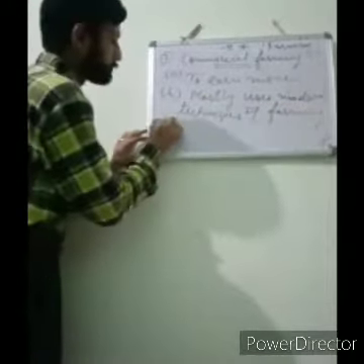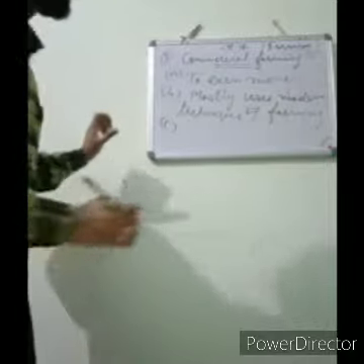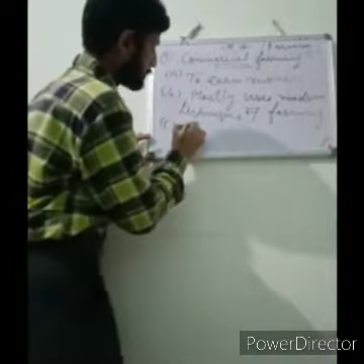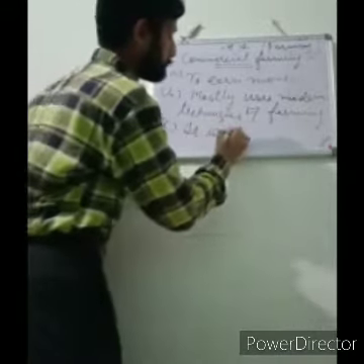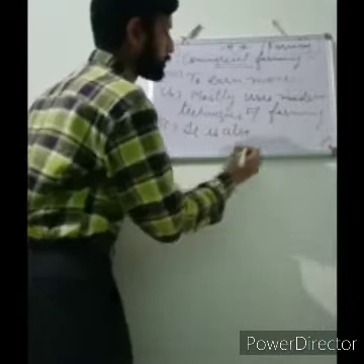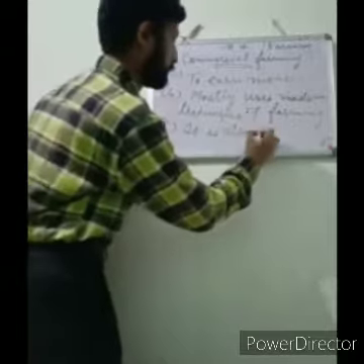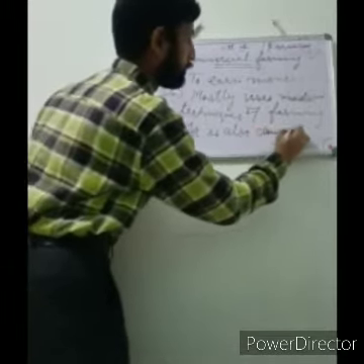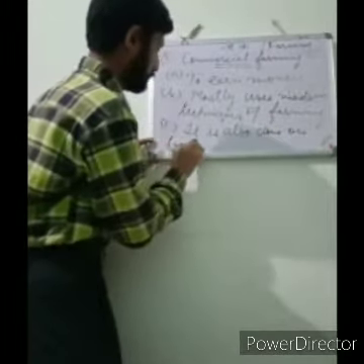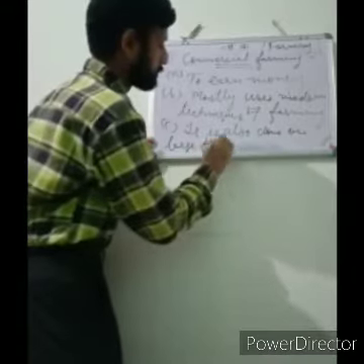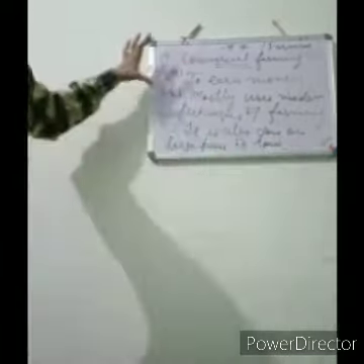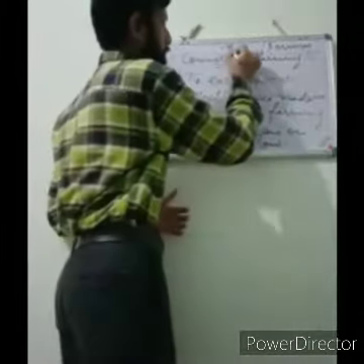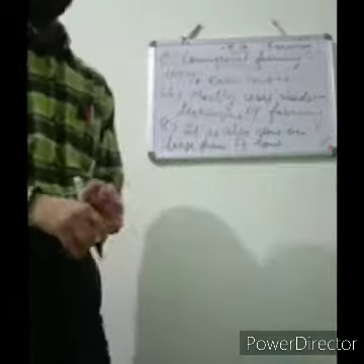And third point, it is also done on a large piece of land. These are the important three points of commercial farming. Okay, write down please.